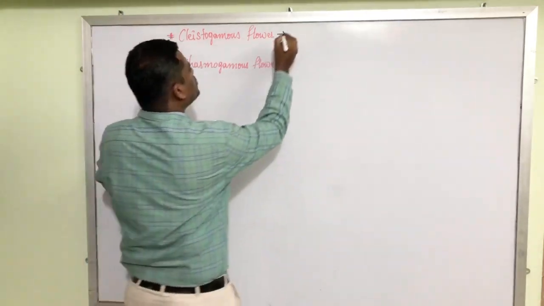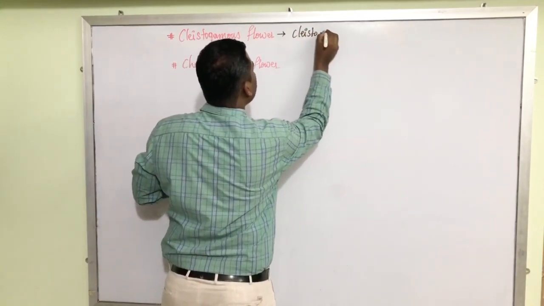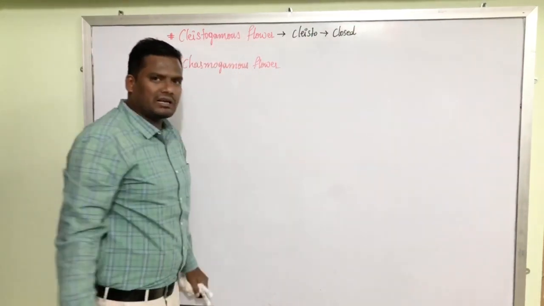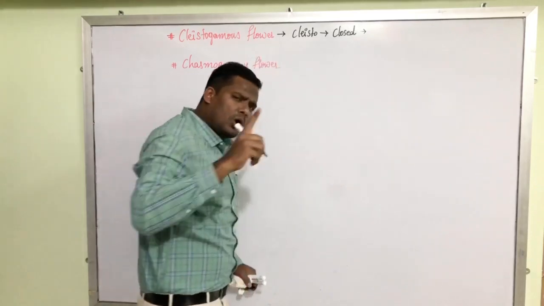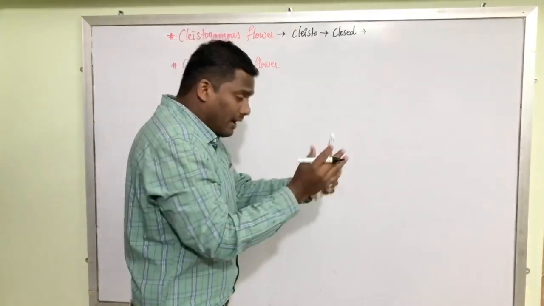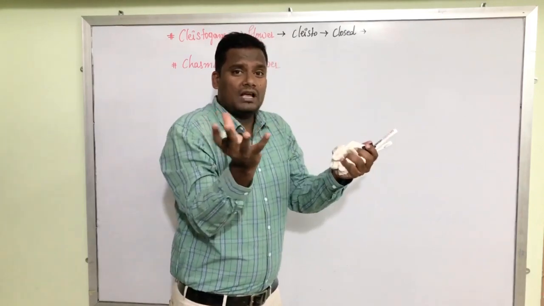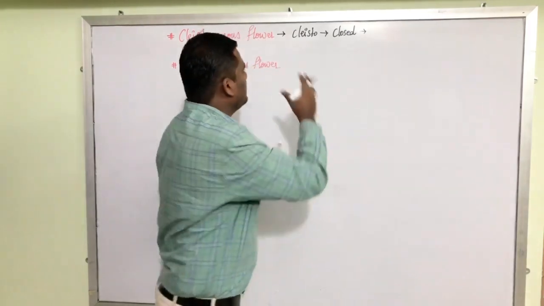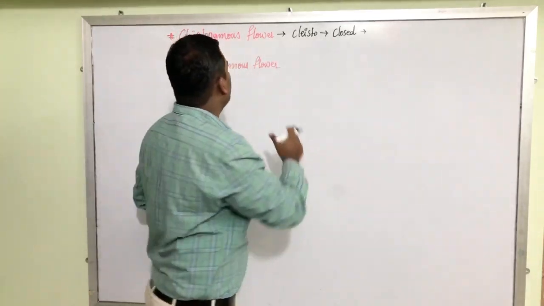Now, let us define the clistogamous condition or clistogamy type of pollination. Clisto means closed. That means they are the closed flowers. The flowers are not open. The flowers are not exposed. The flowers never expose their androecium and gynoecium. That is why such flowers are called closed flowers.